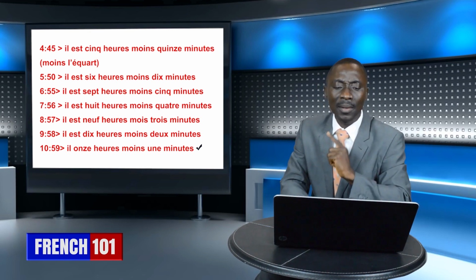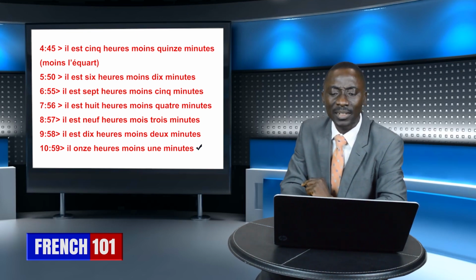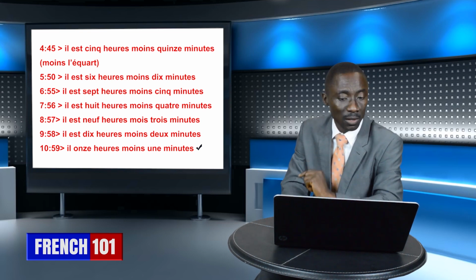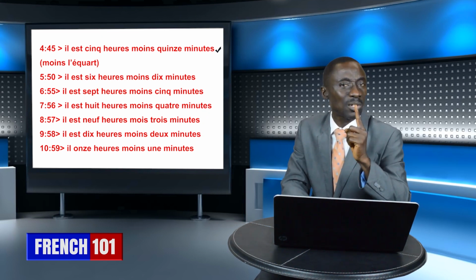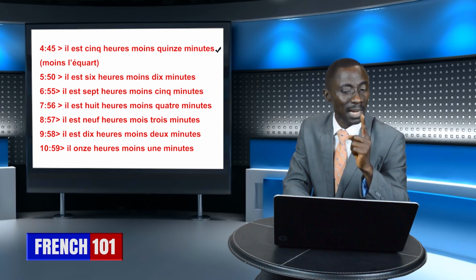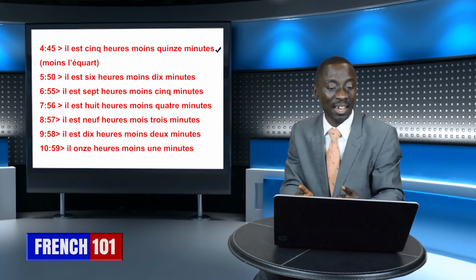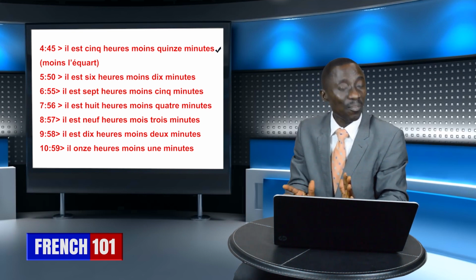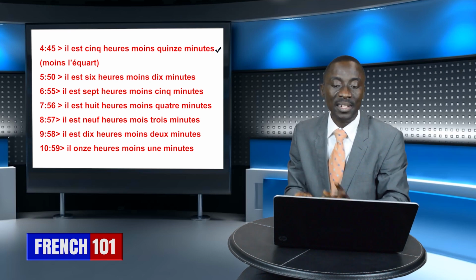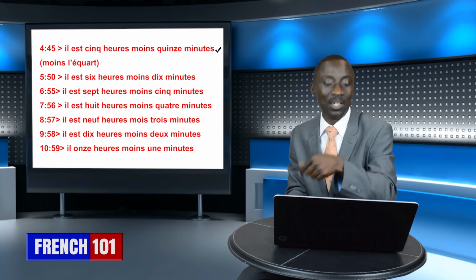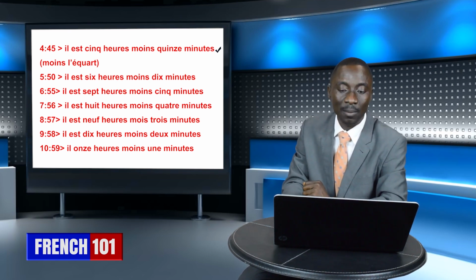Note that in time reading, the Frenchman has a particular way he reads his time. That does not, of course, stop us from saying, in times like 4:45, il est 4h45 minutes. That does not stop us from reading the time in that manner. We can say 4:45, and that is also a correct time reading. But the appropriate way, of course, is 5 o'clock minus 15. It's a better read that way professionally.